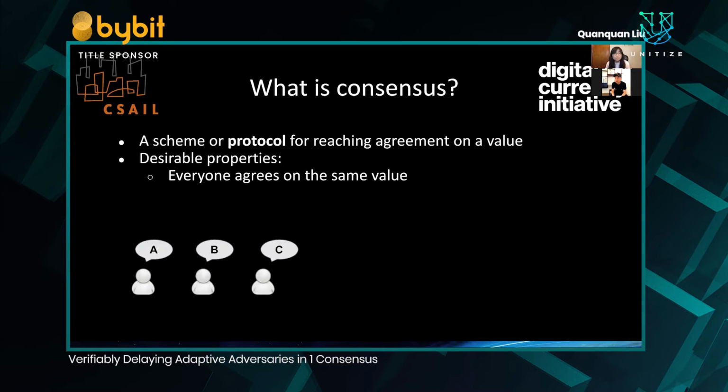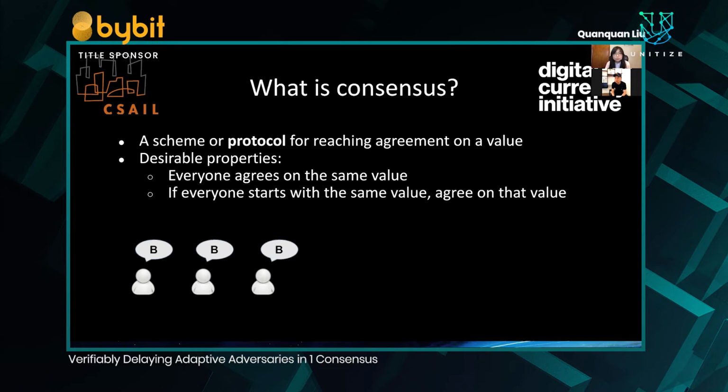Suppose you have the following set of participants which propose the values A, B, C. These values can be anything, for example, blocks you may want to add to the blockchain or functions you want to execute in a distributed database or code base. If everyone talks to everyone and is honest about their proposals, they can simply decide on a value like the lexicographically first value, which in this case is A.